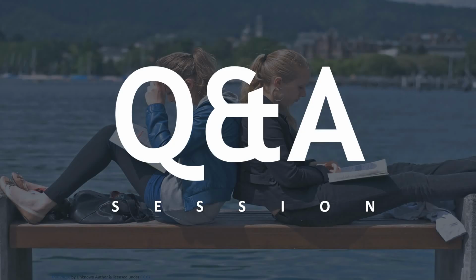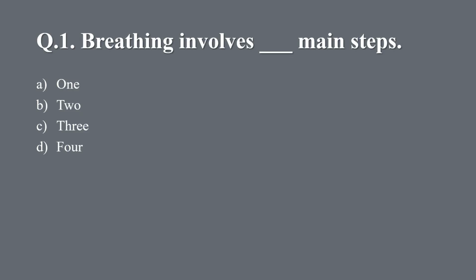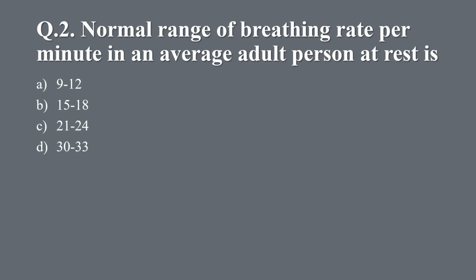Students, now let us revise what we have learned today. Question 1. Breathing involves dash main steps: A. 1, B. 2, C. 3, D. 4. And the right answer is B. 2. Question 2. Normal range of breathing rate per minute in an average adult person at rest is A. 9 to 12, B. 15 to 18, C. 21 to 24, D. 30 to 33. And the right answer is B. 15 to 18.